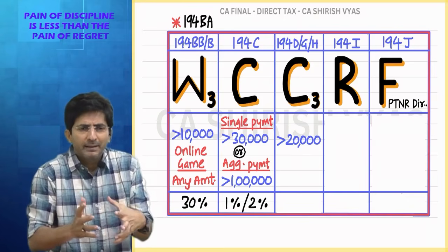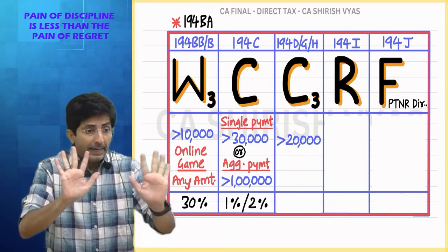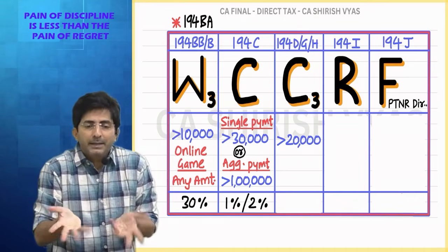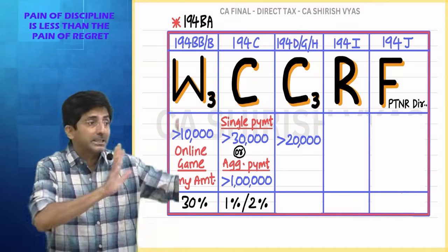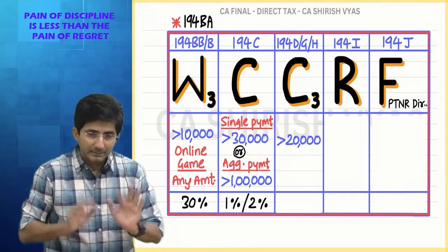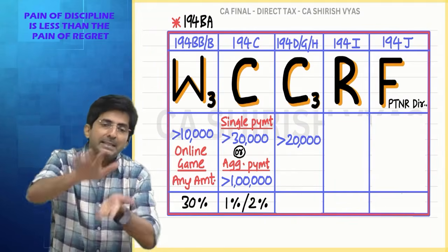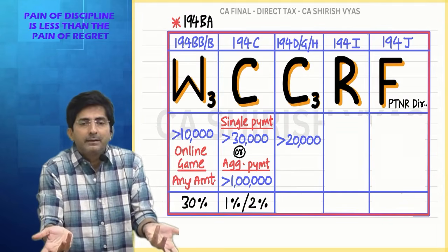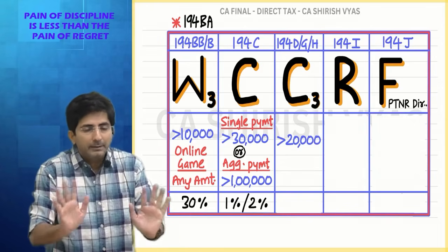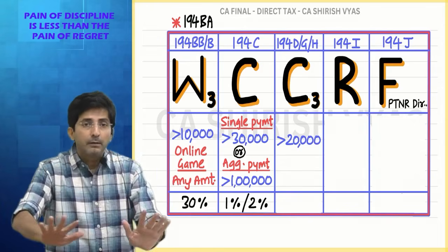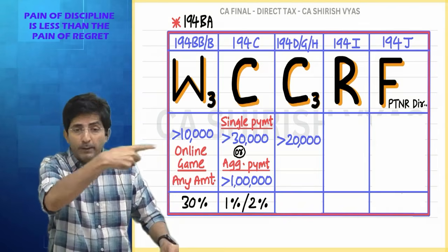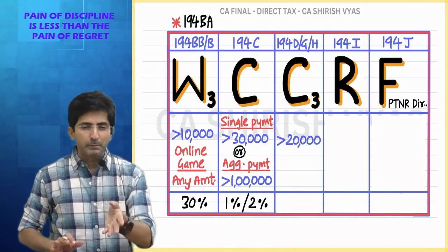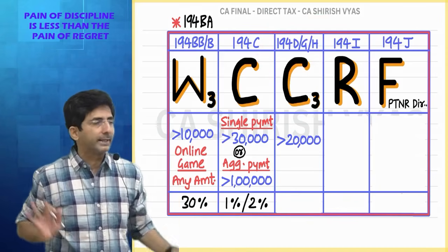You don't have to remember, just for knowledge. Basically I'm trying to say, there were different sections and it made sense in the past. But now, since the threshold is the same, it doesn't make sense. But then what to do? Sections are already made in the law, na? Once a section comes in the law, it will remain as it is. So today it sounds like why 3 different sections? There was no need. I understand, no need. But these sections were made many years ago, when in the past the threshold was different for different types of commission. Anyways, for students of the current batch, the law is so simple. For any commission, just remember 20,000.